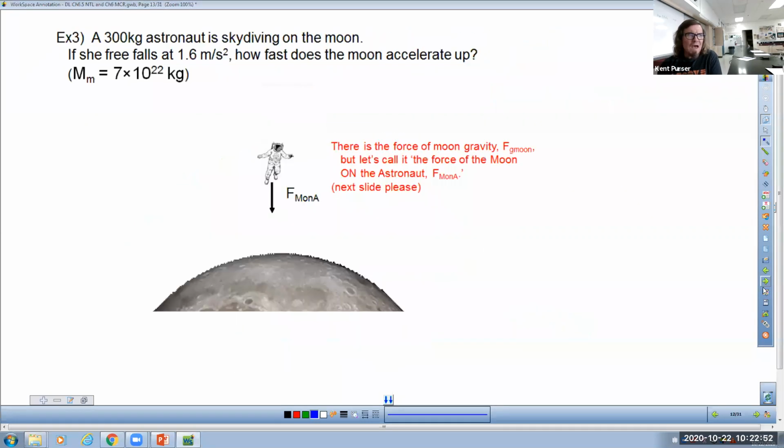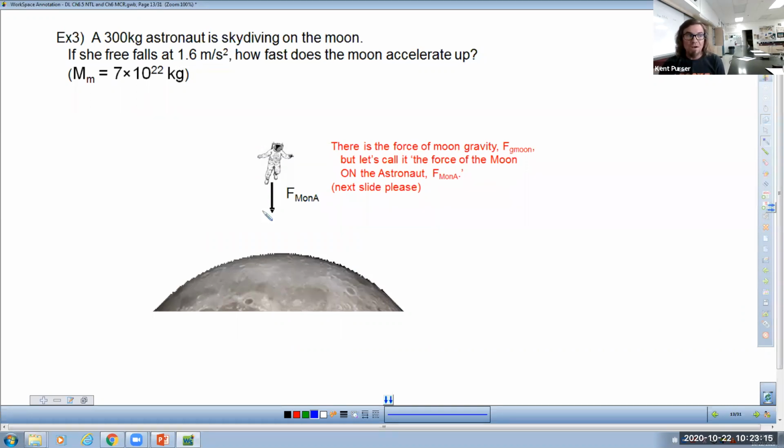Okay, so with that in mind, I don't know that we need to do 4 examples today. How about if we do 3 examples and you're going to skip example 3? So don't copy this one down. I just want to say to you, if a person is skydiving on the moon, the reason why they free fall towards the moon with an acceleration of 1.7 meters per second squared is because of the gravitational attraction.